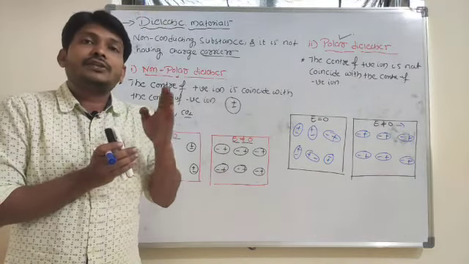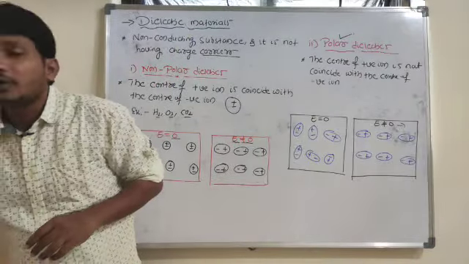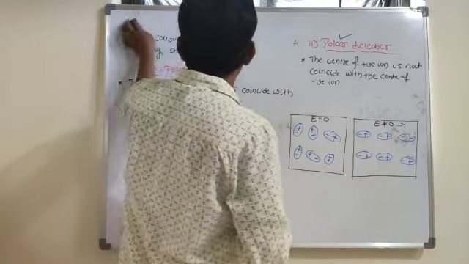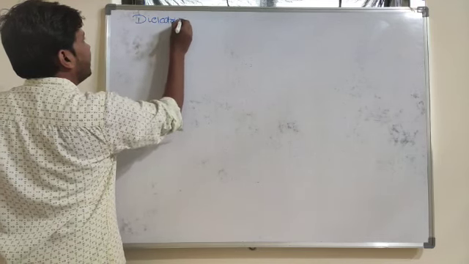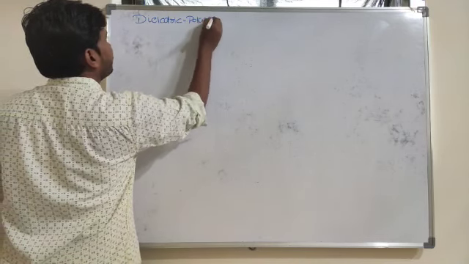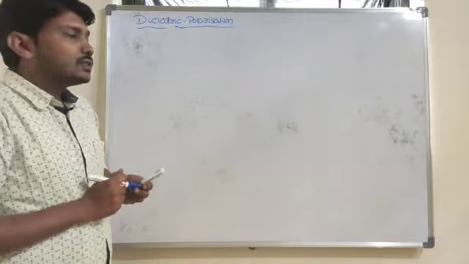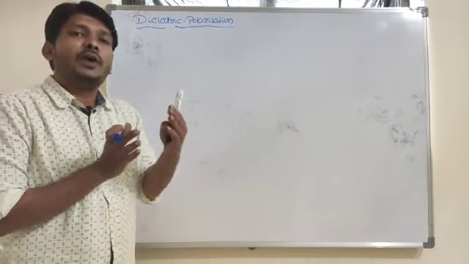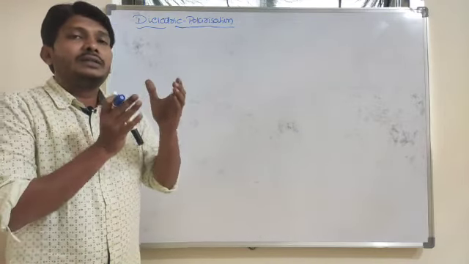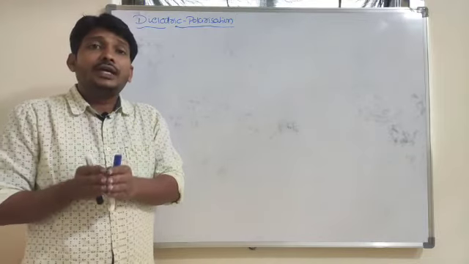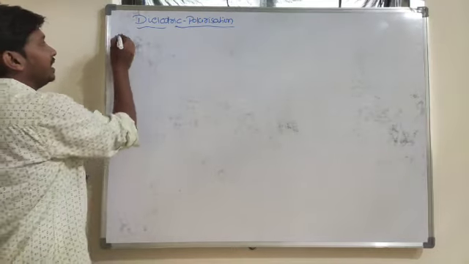So how will you separate the positive and negative ions in dielectric materials? For that, I have to understand the concept of dielectric polarization. What exactly does dielectric polarization mean? Dielectric polarization is the phenomenon of inducing charges on the surface of a dielectric material. On the surface of the dielectric material, I want to induce positive and negative charges. That is what I will name dielectric polarization.